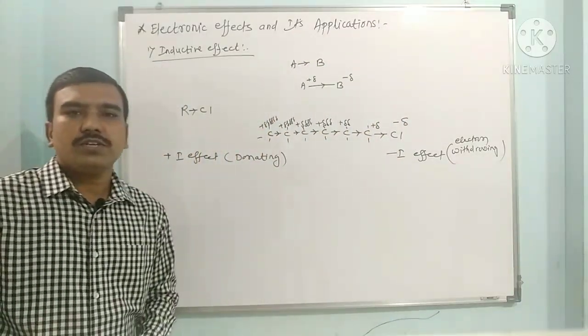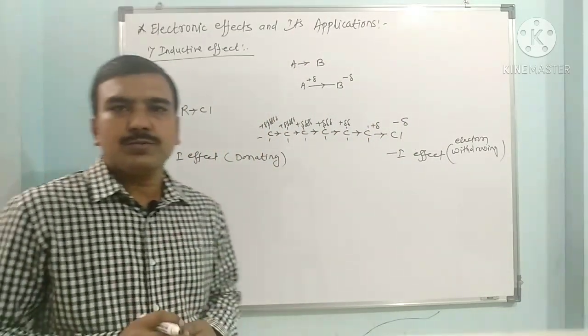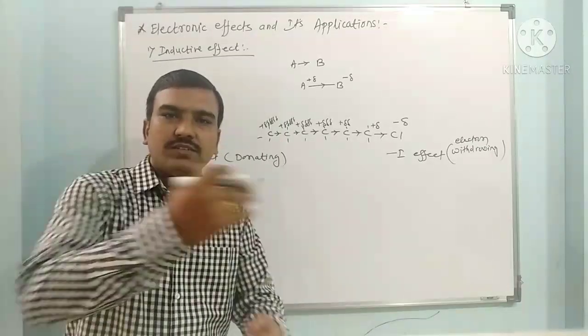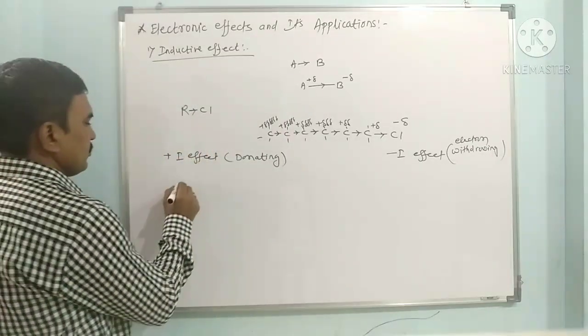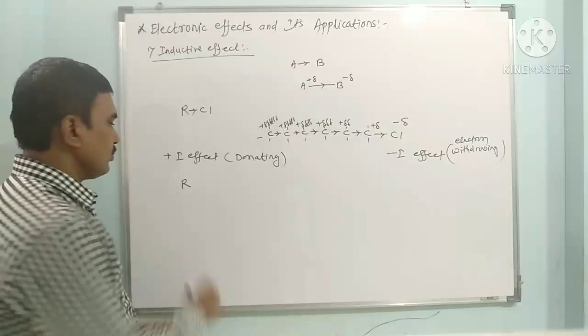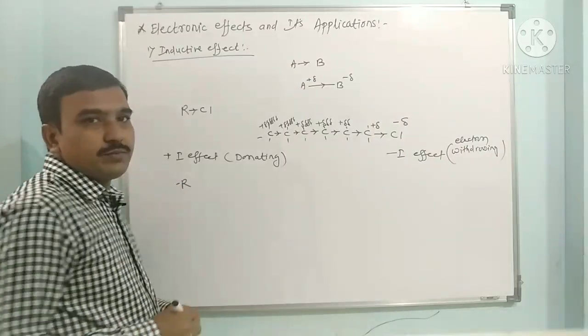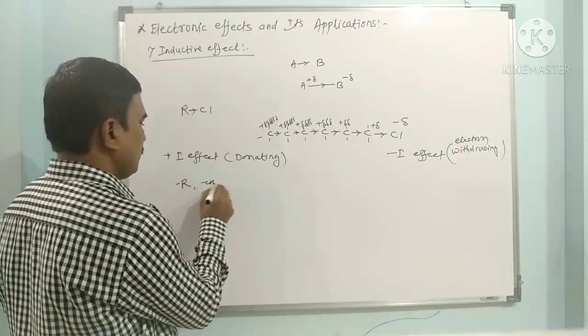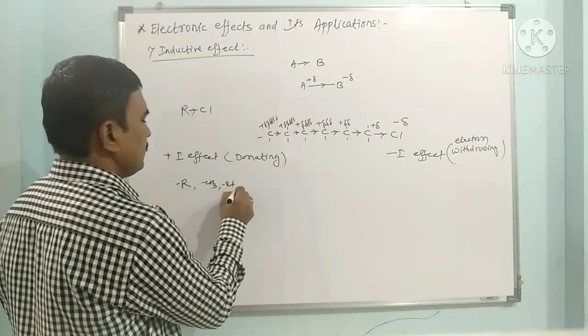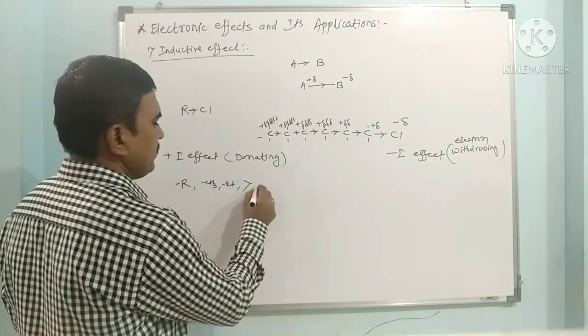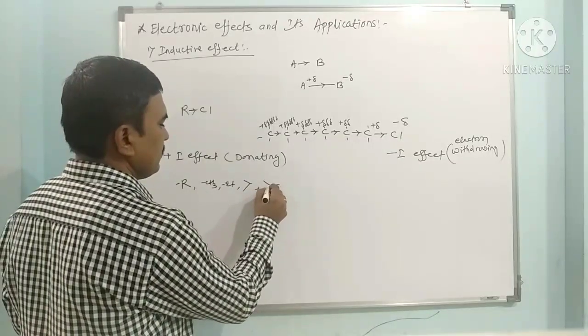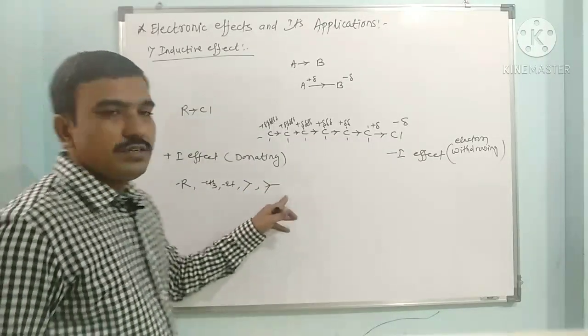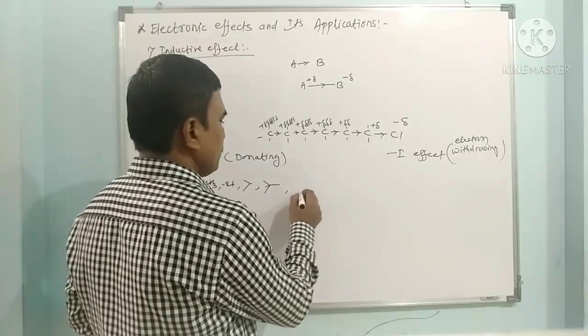Now which are the types of electron donating groups? All the alkyl groups, when attached to any carbon, donate electrons. So this R group is an electron donating group. This R can be methyl, ethyl, isopropyl, or tertiary butyl. In this way, these different types of alkyl groups are electron donating.